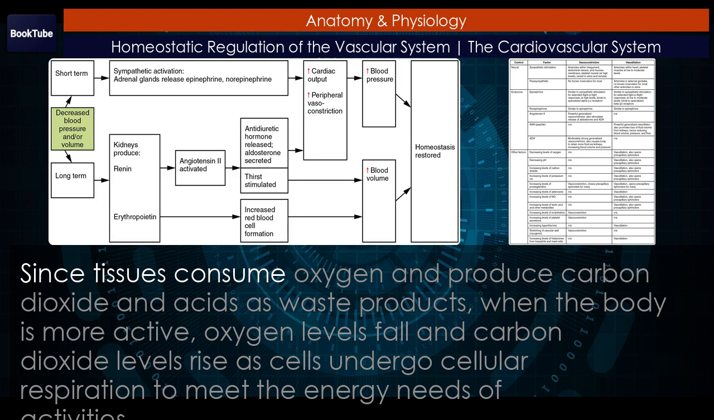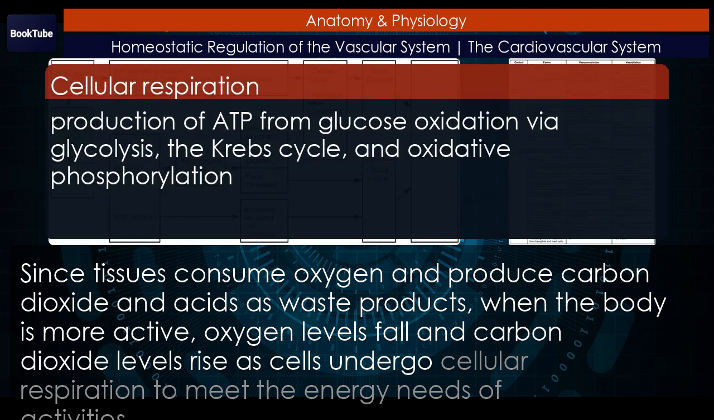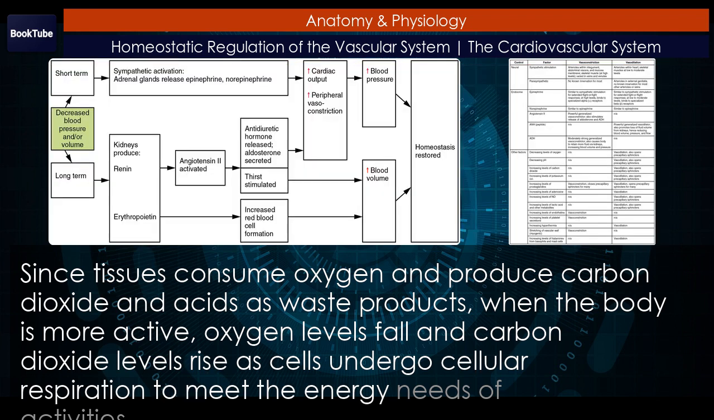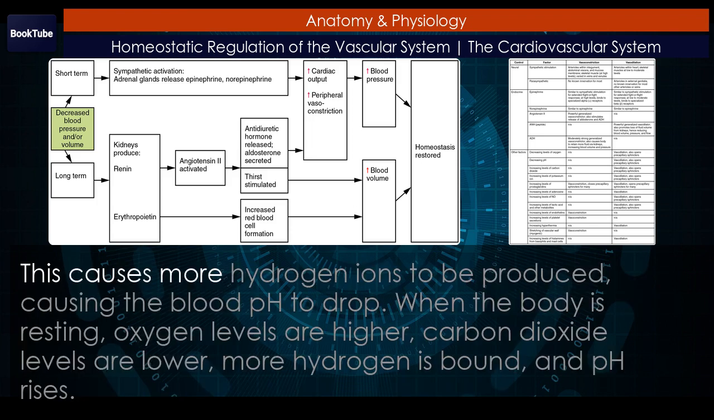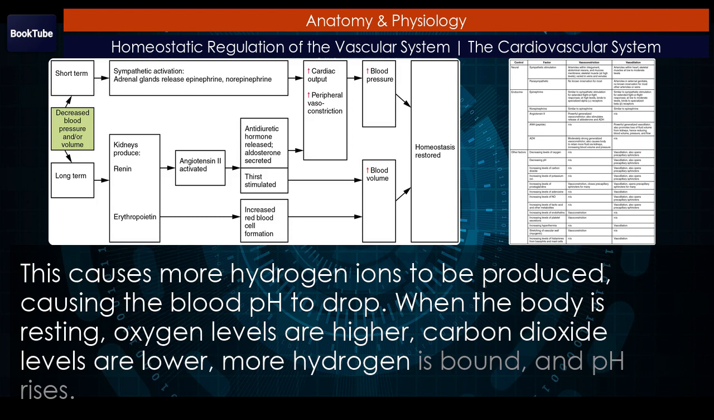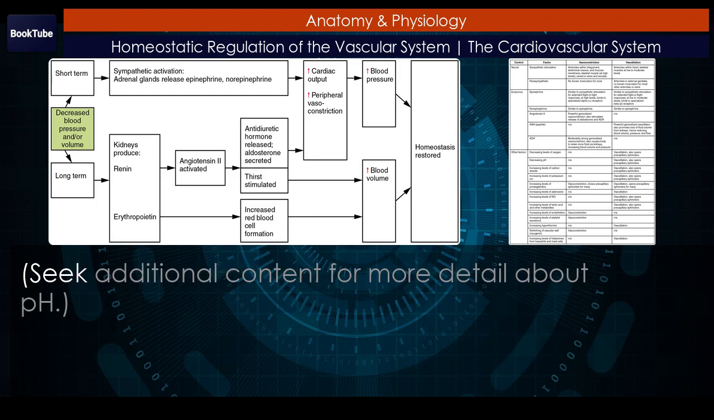Since tissues consume oxygen and produce carbon dioxide and acids as waste products, when the body is more active, oxygen levels fall and carbon dioxide levels rise as cells undergo cellular respiration to meet the energy needs of activities. This causes more hydrogen ions to be produced, causing the blood pH to drop. When the body is resting, oxygen levels are higher, carbon dioxide levels are lower, more hydrogen is bound, and pH rises. Seek additional content for more detail about pH.